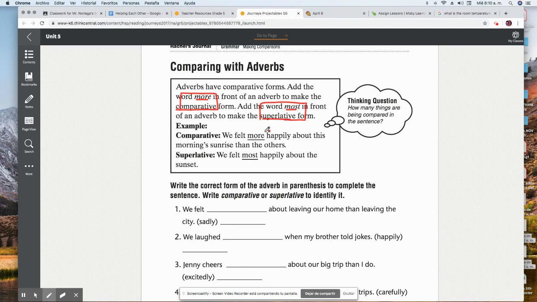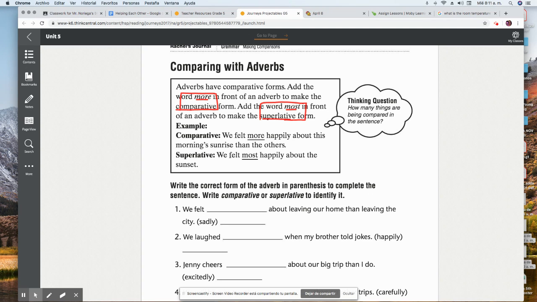Example: we felt more happily about this morning's sunrise than the others. Superlative: we felt most happily about the sunset. So when do we need to use the word more and when do we need to use the word most? We use the word more when we are comparing two things, two places, two people, or two ideas. And then we use the superlative form of an adverb, which is most in this case, when we are comparing three or more things.